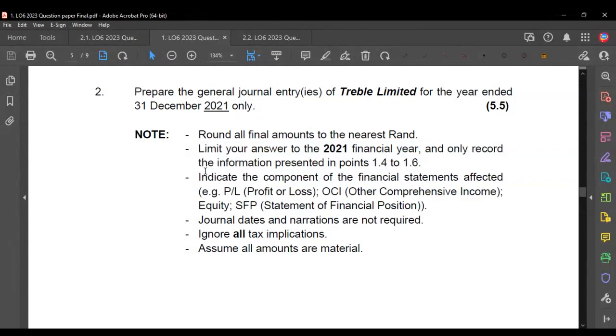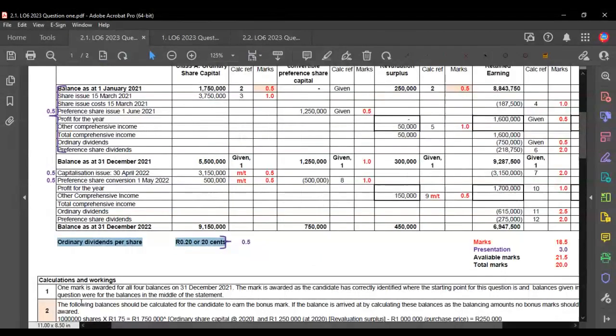And then the usual sort of stuff that we expect to see when we talk about journal entries is we must make sure that we tag each account name. We must make sure that we date the journal entries correctly. The tax, we ignore all tax implications and assume all amounts are material.